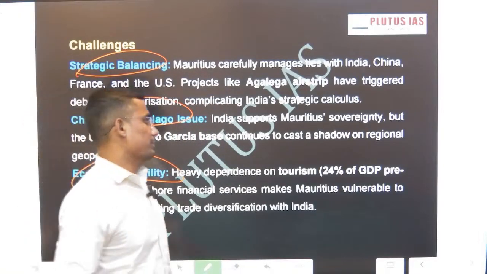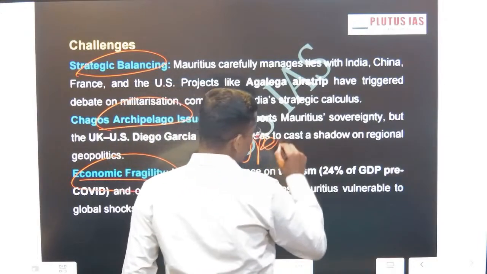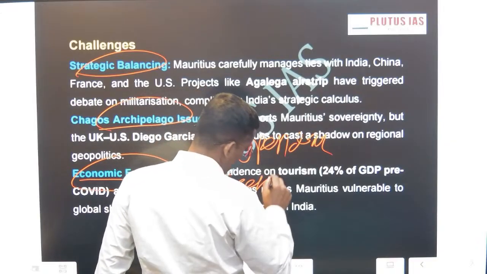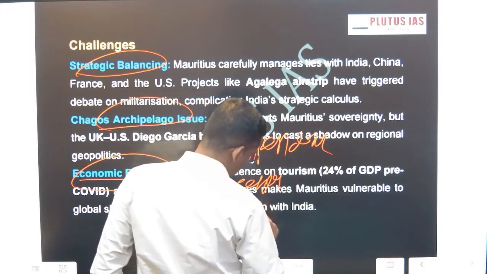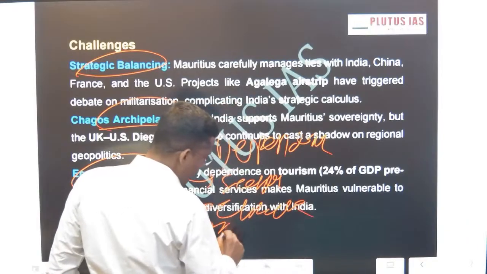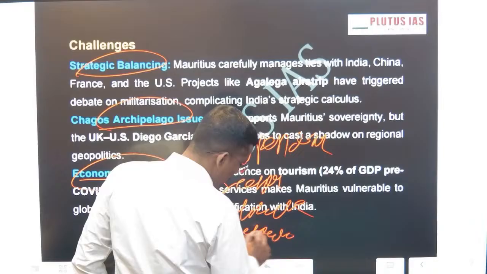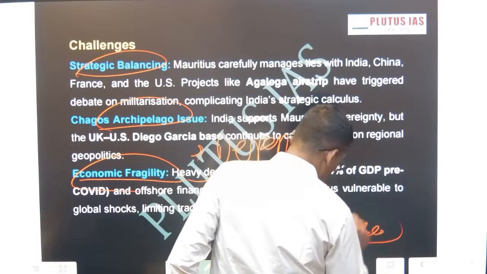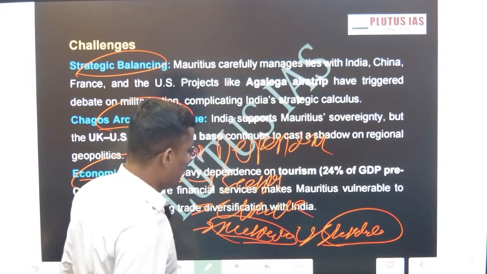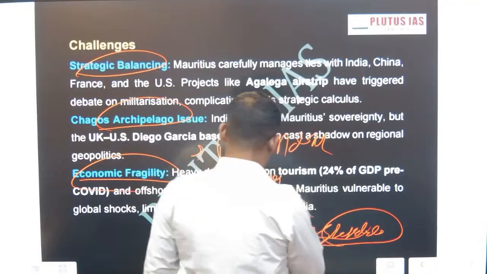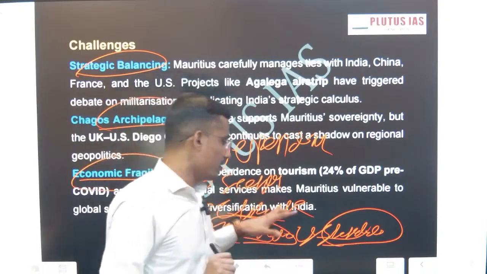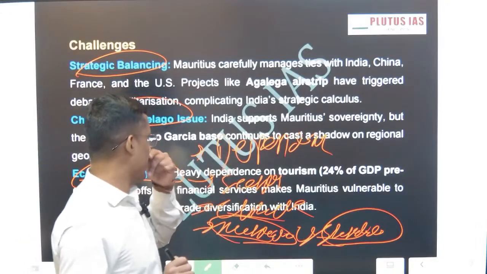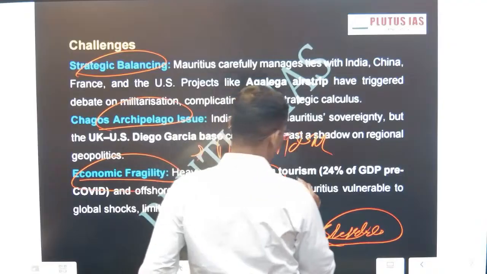Then dependency, security threat, climate change, even in Mauritius. There is competition between Mauritius and Seychelles, so India is balancing Mauritius and Seychelles. This is one challenge India is facing. Then the next one is dependency, then the security provider.